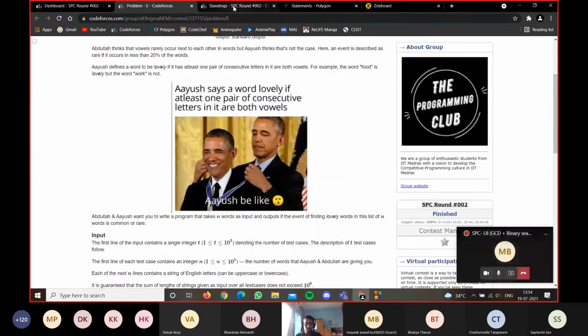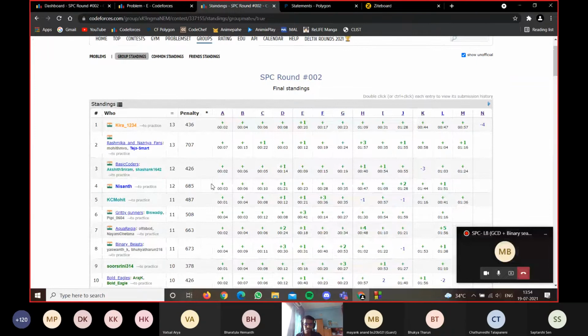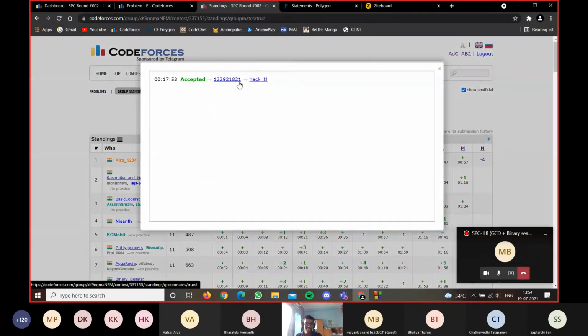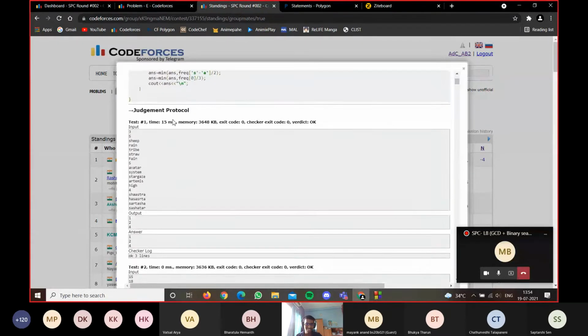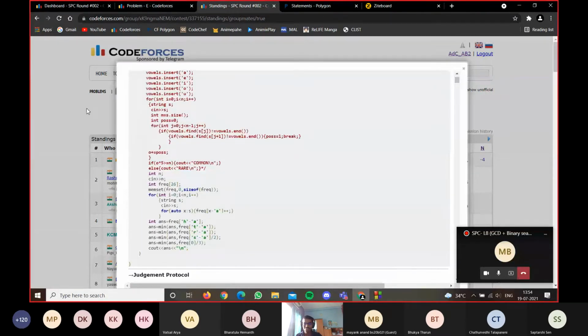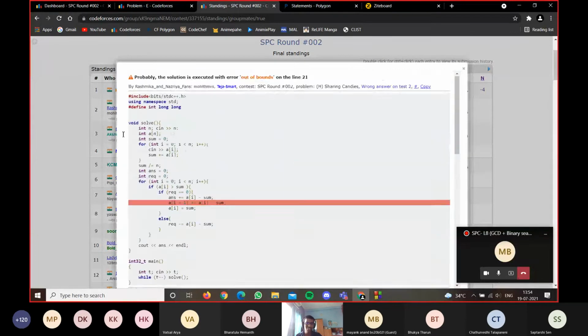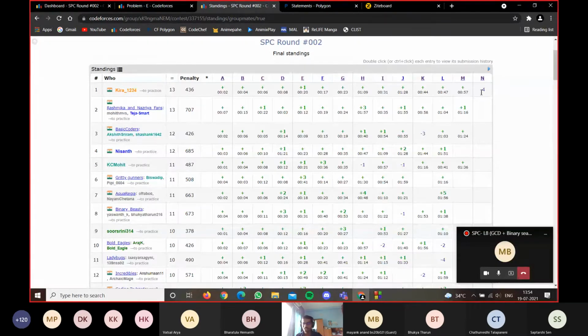Coding right now, due to time constraints, we might not be able to show. What we will do is solve it here itself and put it here. One thing you can actually do is go and look at other people's code. You can see their codes as well and what mistakes they made. We have made everything public. So maybe there's a wrong answer, and you can see why it's a wrong answer. You can even try to debug others' code.